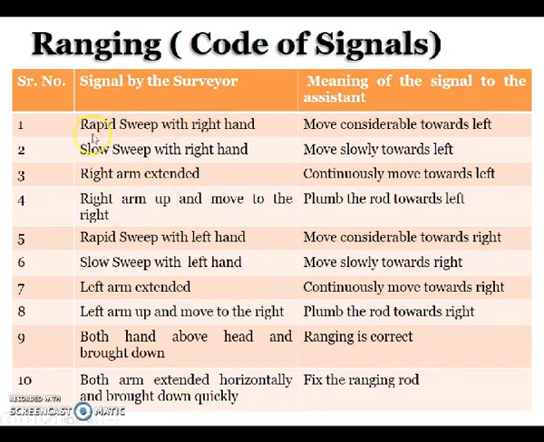Let us see the first one, rapid sweep with the right hand, which means move considerably towards left. How can it mean move towards left if you sweep the right hand? You are showing the right hand, but you are asking the other person to move left.